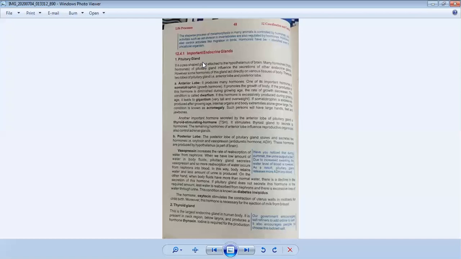For example, in our stomach, digestive secretions are produced which help to digest food. So that was the introduction of exocrine glands.